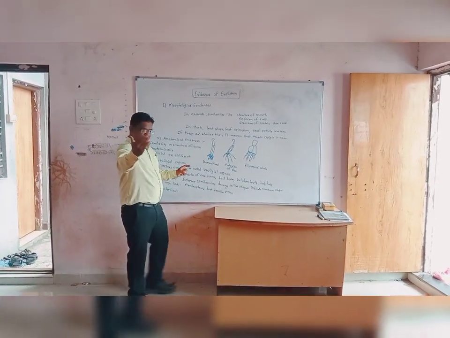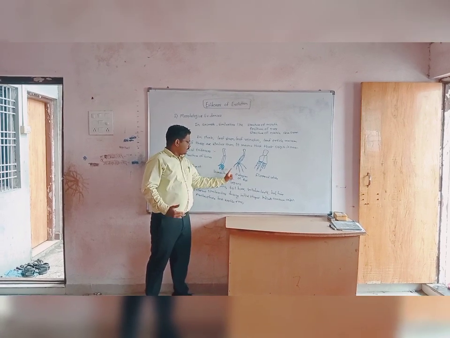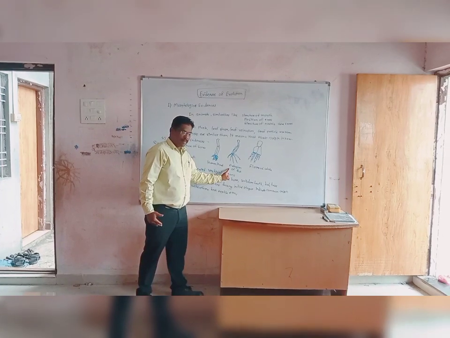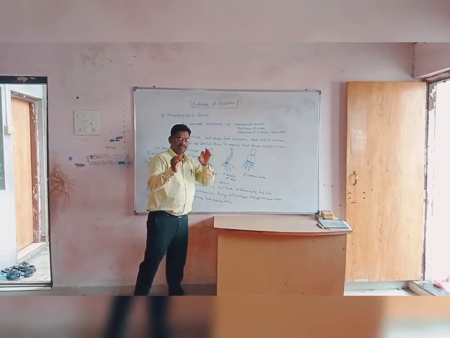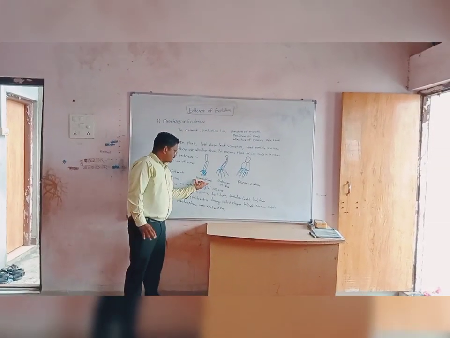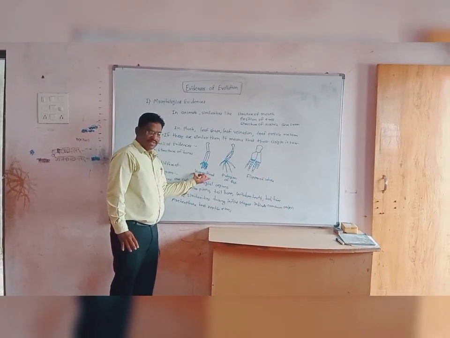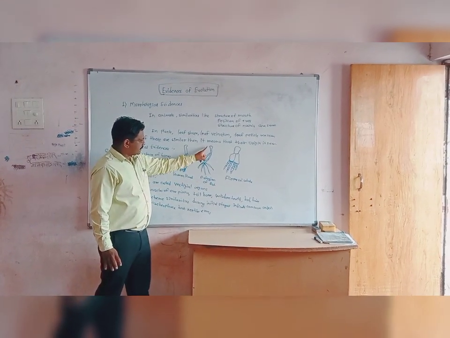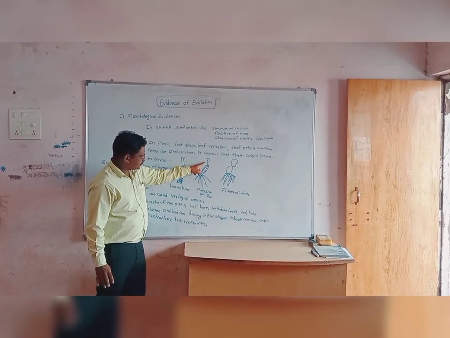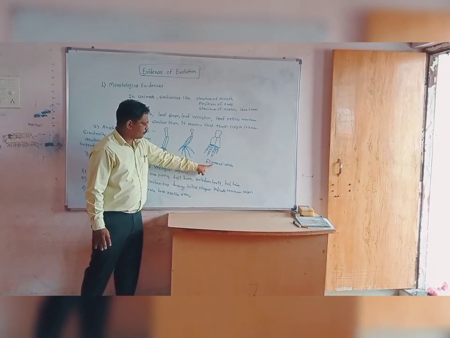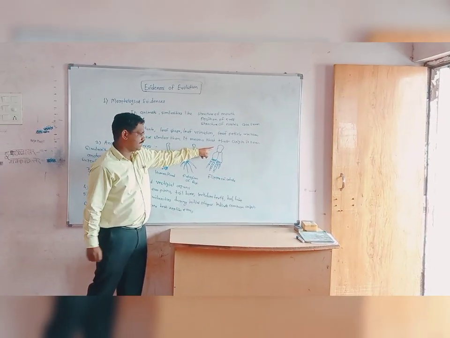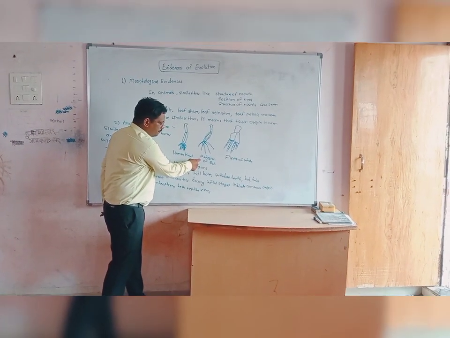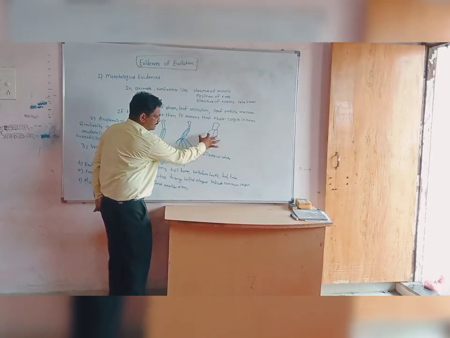When we discuss the human hand, the patagium of bat, and the flipper of whale, we can clearly understand. In the human hand, there is one bone at the upper side. In the patagium of bat, there is one bone at the anterior side, and in the flipper of whale, there is one bone at the anterior side. At the middle part, the human hand has 2 bones, the patagium of bat has 2 bones, and the flipper of whale has 2 bones.